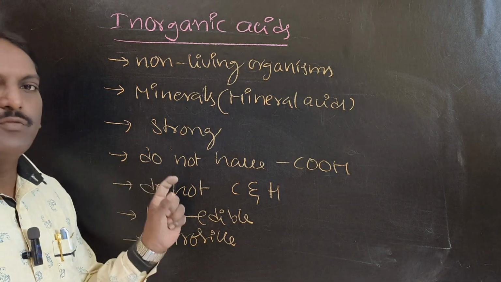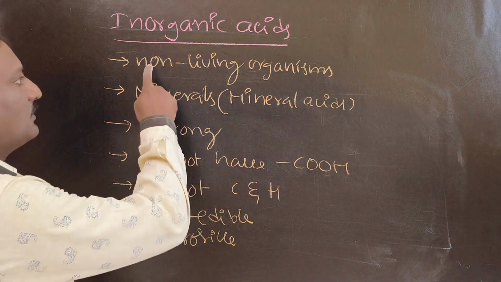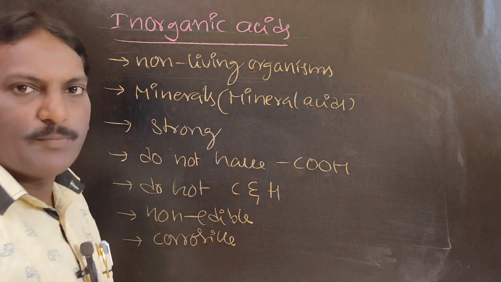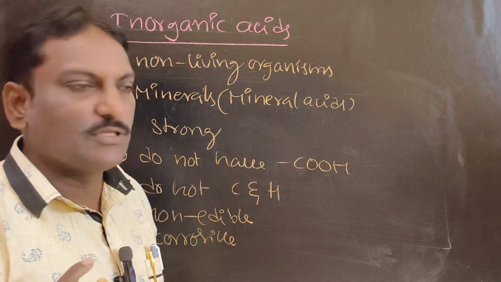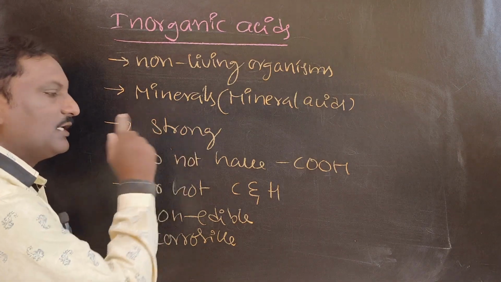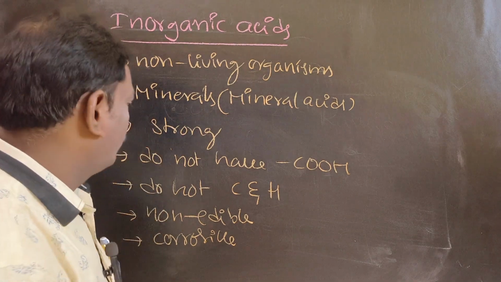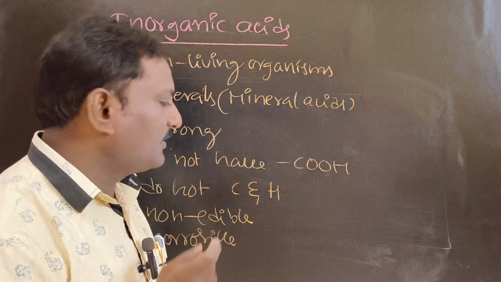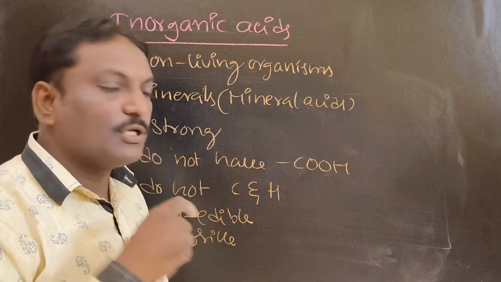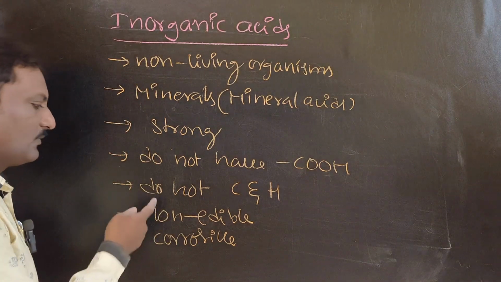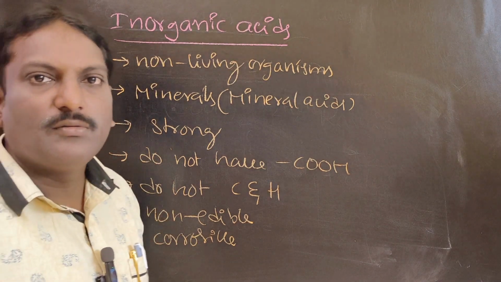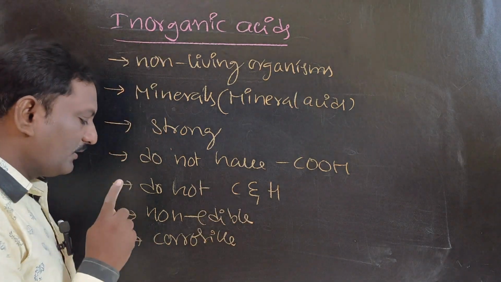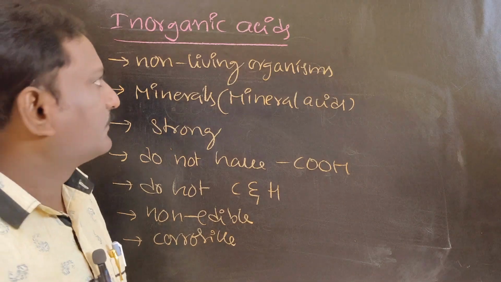So these are a few words regarding inorganic acids. They are obtained from non-living organisms. They are prepared from the minerals on the earth, so they are called mineral acids. Generally, mineral acids are strong acids. They do not have the COOH group, and they do not have carbon along with hydrogen. They are non-edible. They are corrosive in nature.